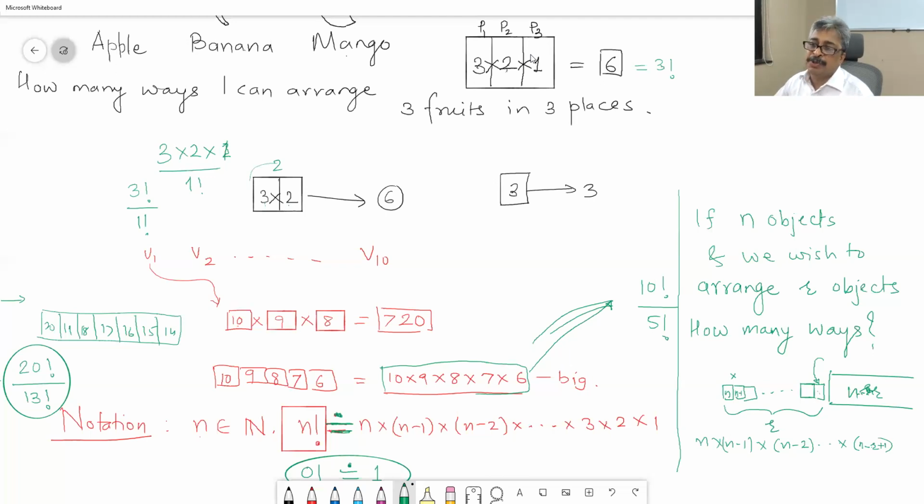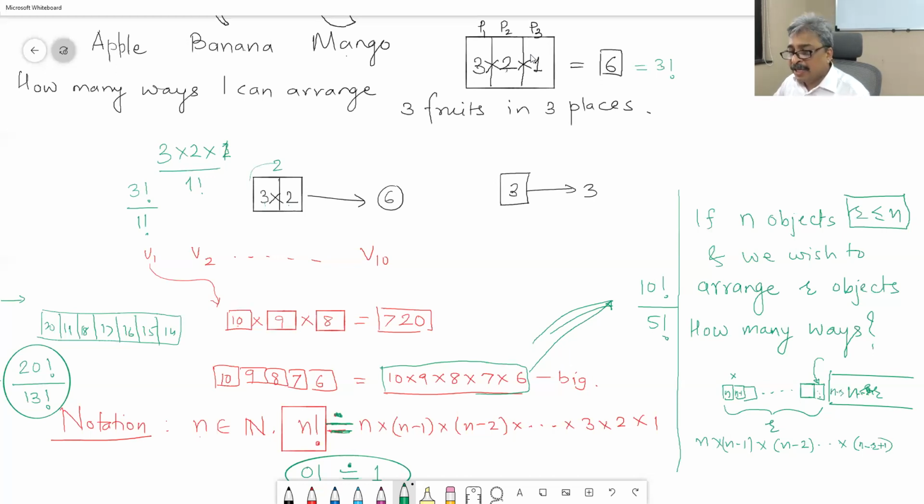r is of course going to be smaller than n because you are supposed to arrange r objects out of n objects. So r is less than or equal to n. So you started putting them. How many will be remaining? n minus r. So how many are there here? r. So n minus r plus 1 is this number. Next will be n minus r.